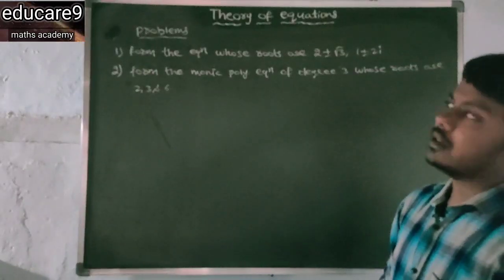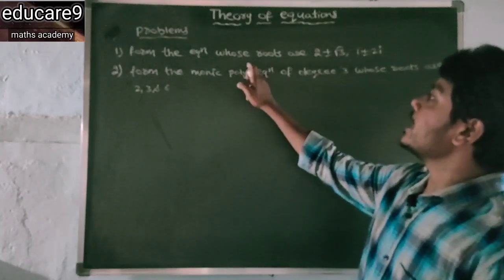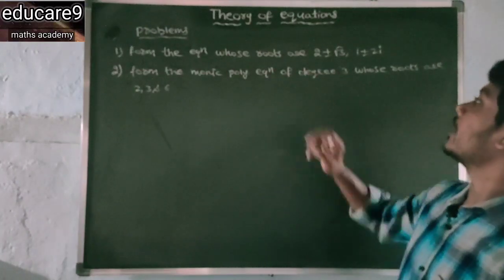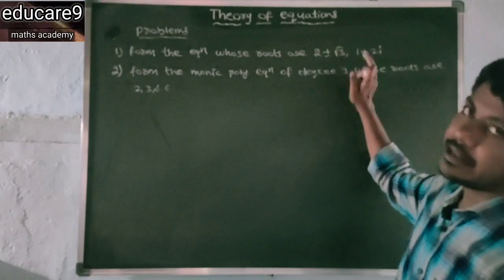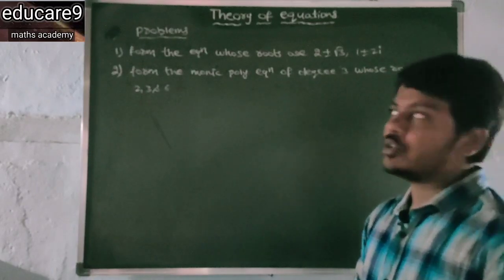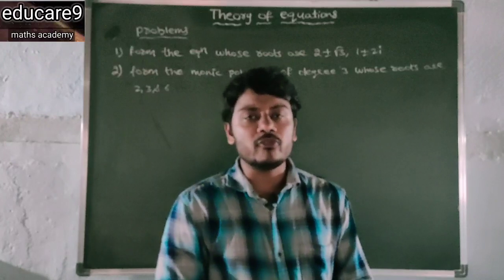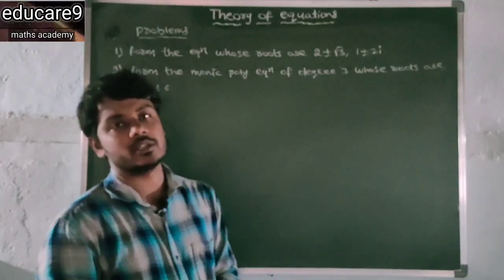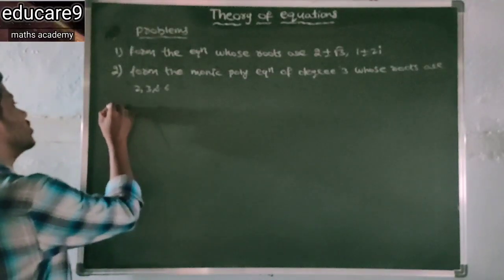So see the first one. Form the equation whose roots are given, that are 2 plus or minus root 3 and 1 plus or minus 2i. So in that case you want to find a polynomial equation. So see the first solution.